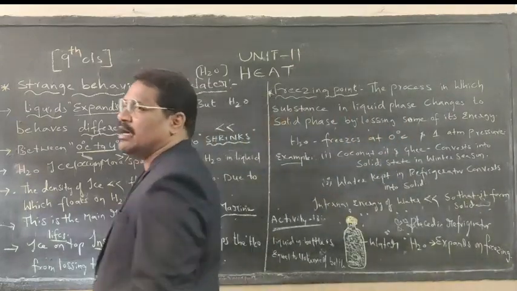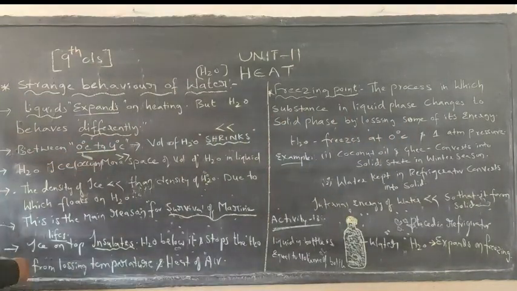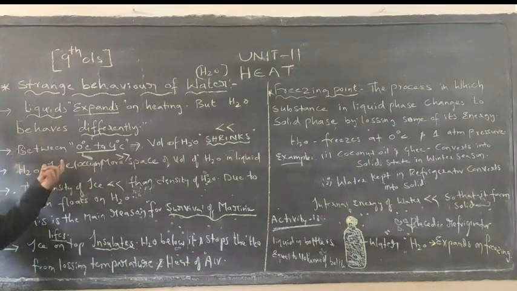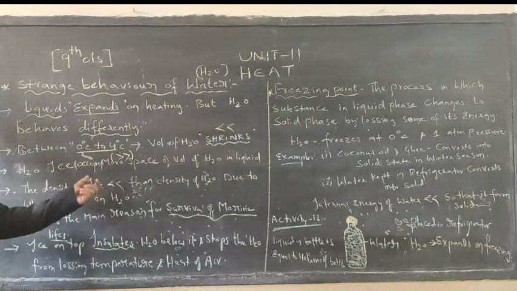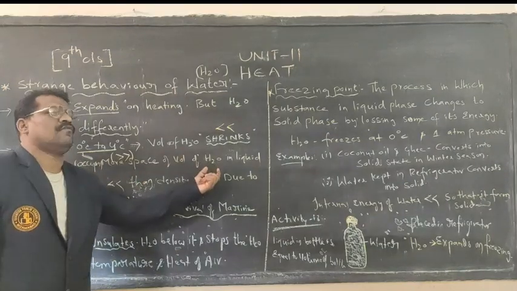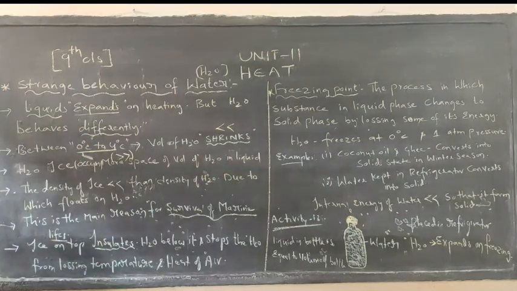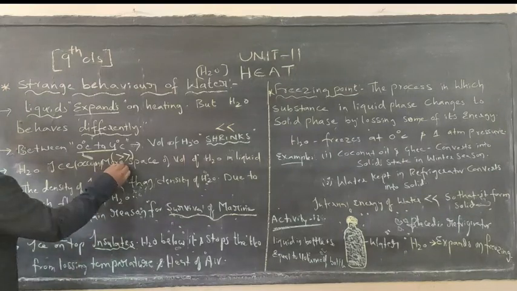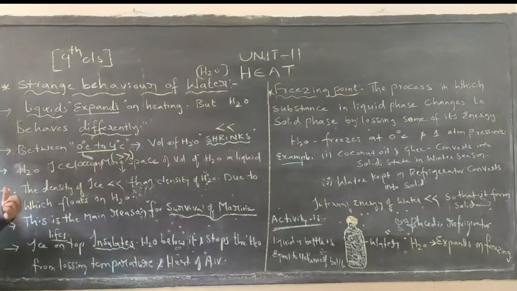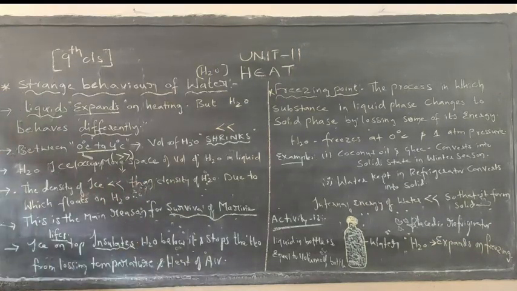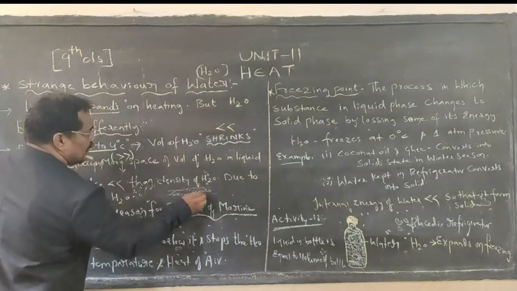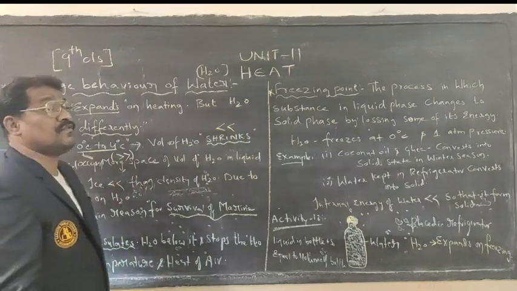Not only that, based upon this shrinking, we can say that water in the ice stage, the solid stage, will occupy more space compared to its volume in the liquid state. Why is it occupying more space? Because the density of ice is lesser than the density of water. Due to this reason, ice will be floating on the surface of water.